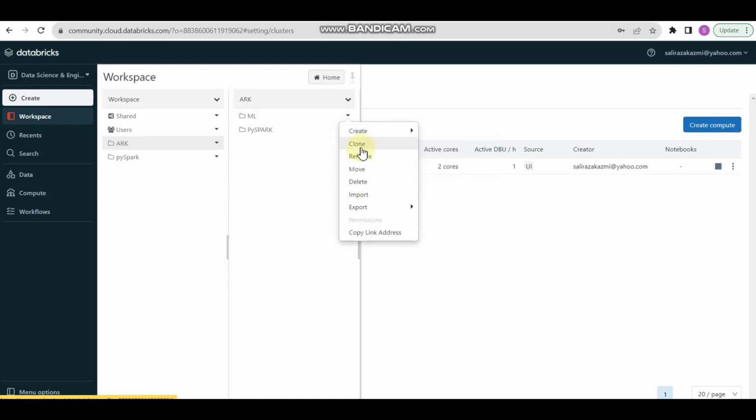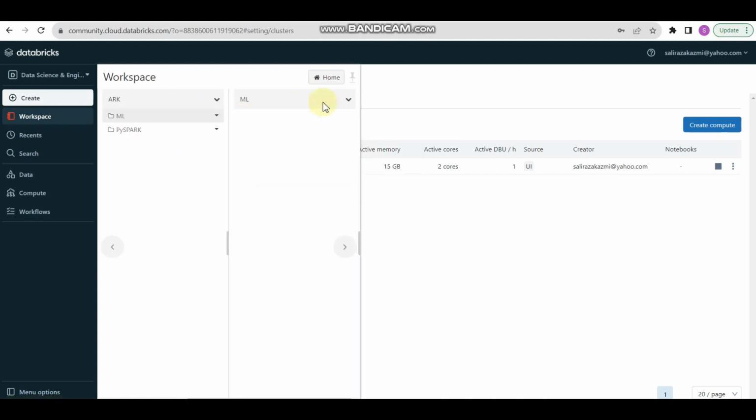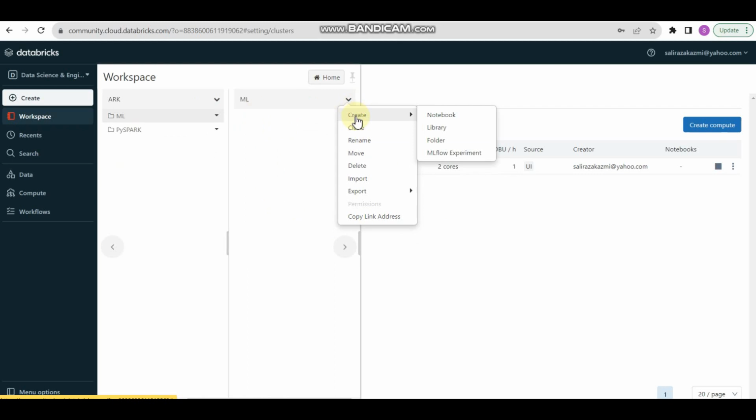However, we can clone or rename this folder at a later stage. We can even export our folder's data to an HTML source file like this, and copy the link address. After creating a folder, I am going to create our notebook, right?